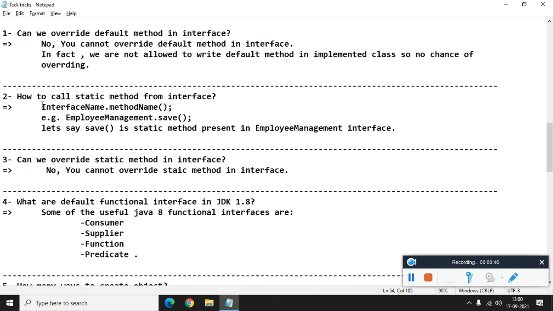The next question is how to call a static method from the interface. If we have a static method in an interface, then how do we call it? The answer is we can call the static method of an interface by interface name dot method name. For example, let's say we have a save method which is a static method inside the interface called EmployeeManagement. Then we can call it by the interface name dot method name, EmployeeManagement.save.